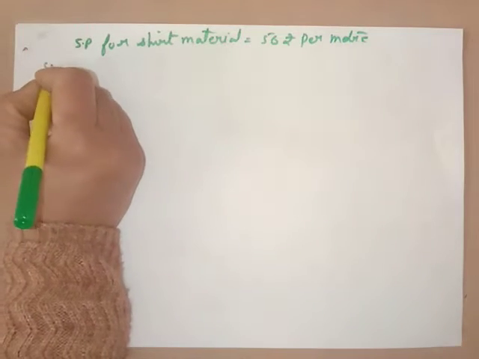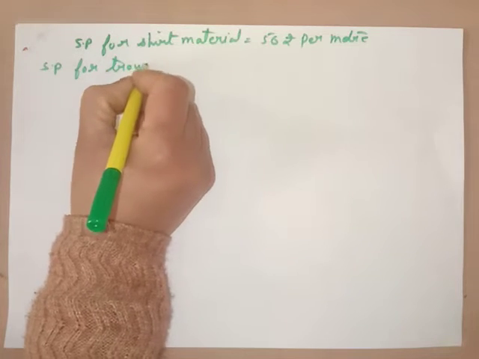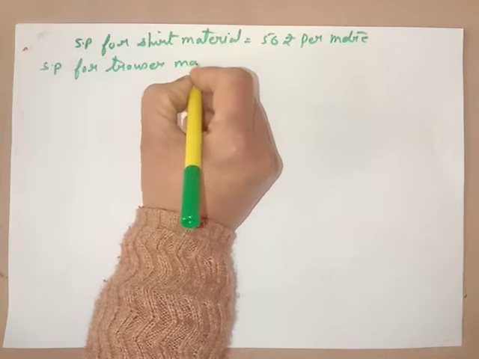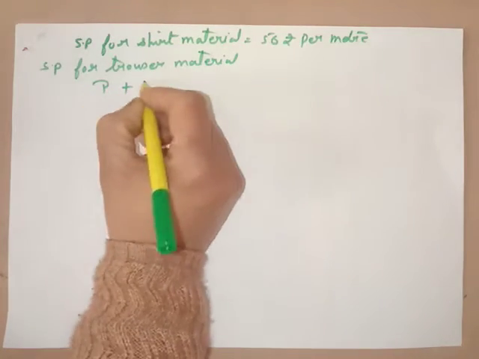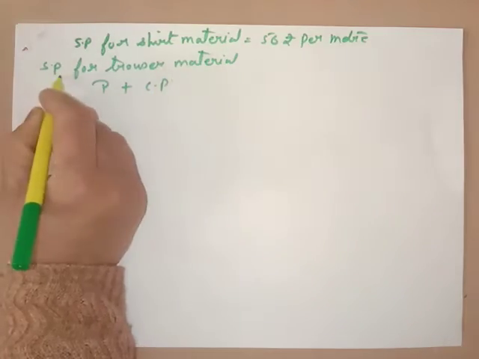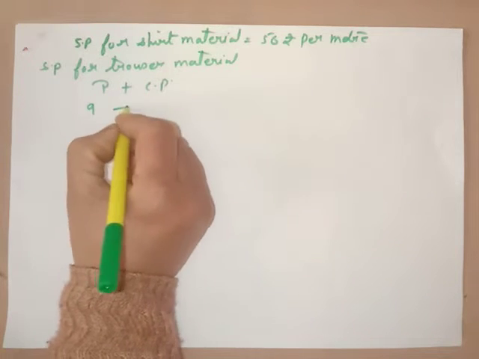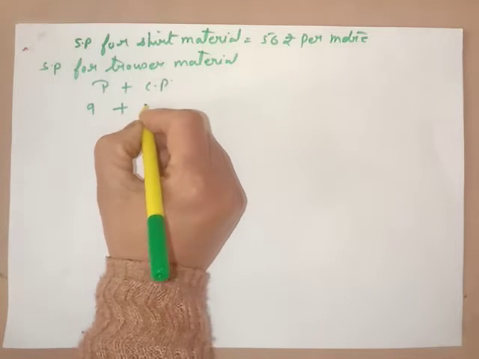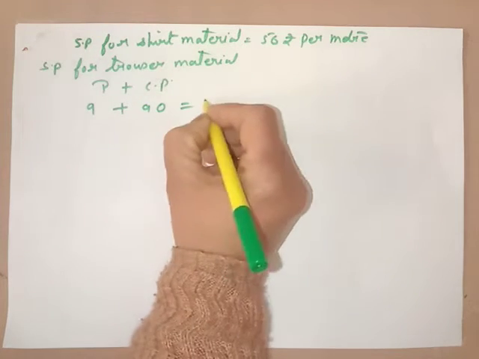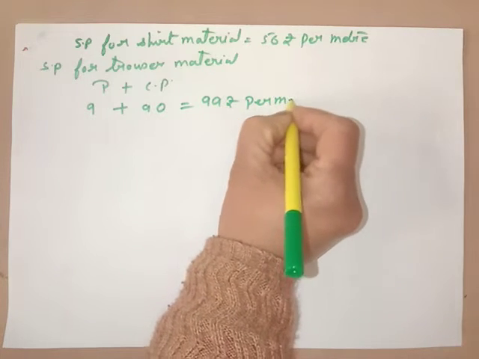Now we can find the selling price for trouser material. Again, profit plus cost price. Profit for trouser is rupees 9 and cost price for the trouser is 90. If you add both, it is 99 rupees per meter.